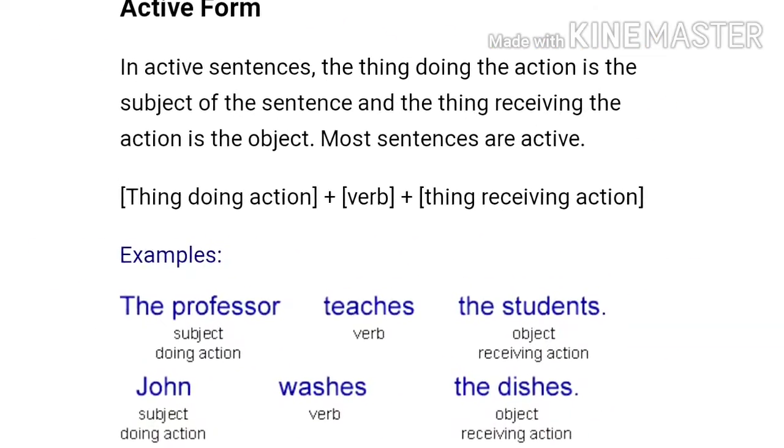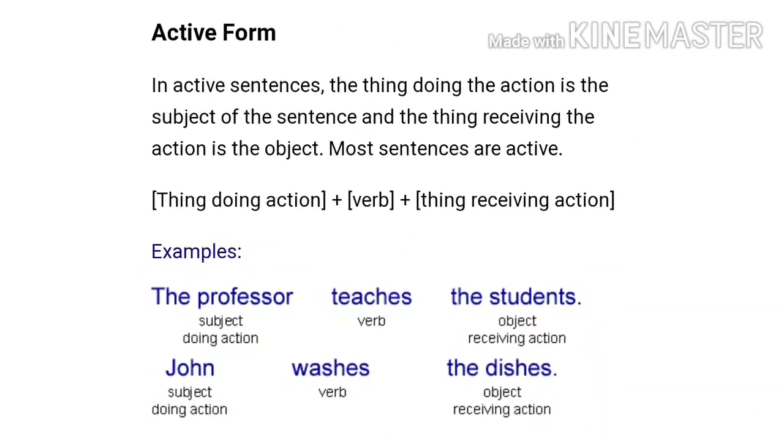The active form of the sentences. In active sentences, the thing doing the action is the subject of the sentence and the thing receiving the action is the object. Most sentences are active. The structure of the sentence in active voice is the thing doing the action plus verb plus thing receiving the action. Let's understand through example.